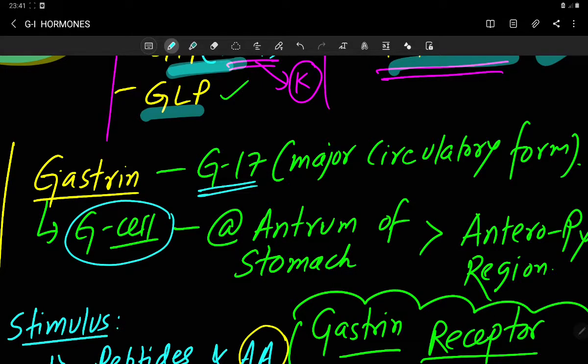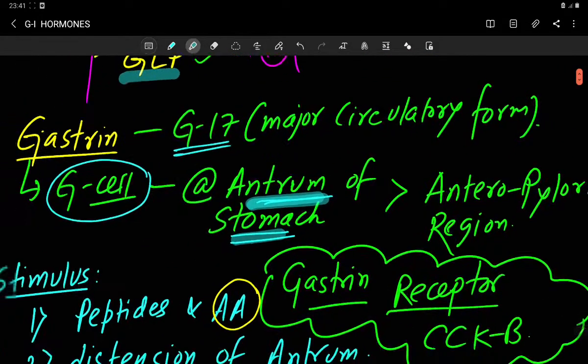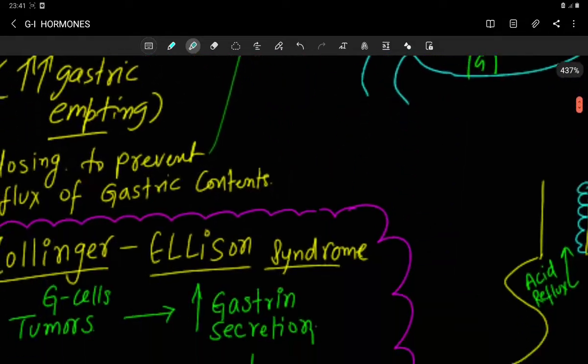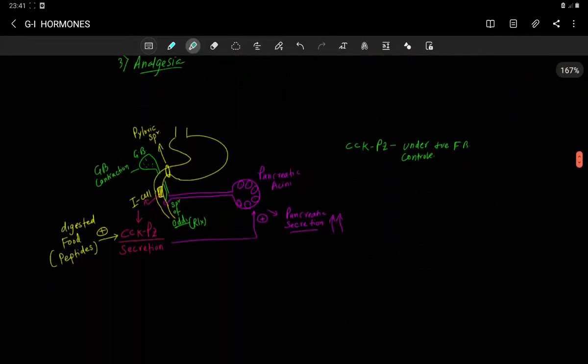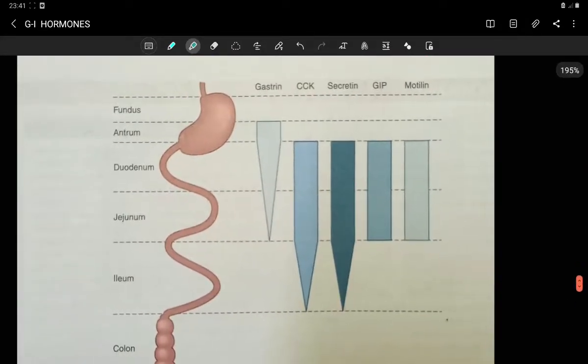I already told you these things. A huge population of G cells is present at the antrum of your stomach. Though G cells are present at the enteropyloric region of the stomach, a huge amount is present at the antrum of the stomach and then the pyloric region. Ganong has a beautiful diagram about this. Here you can appreciate this thing.